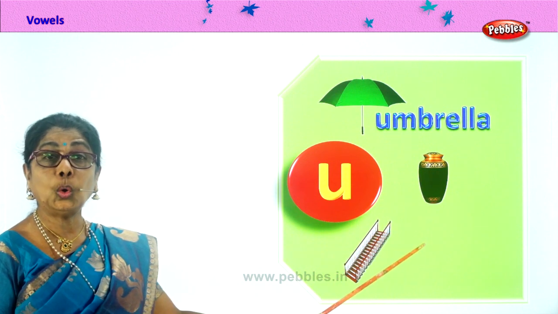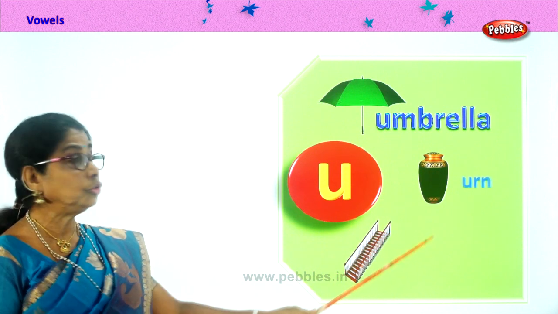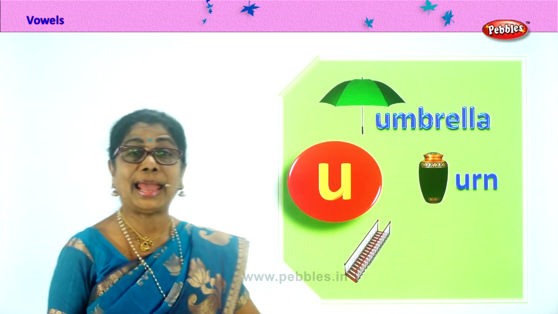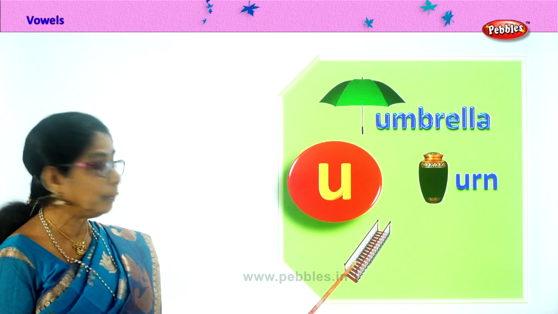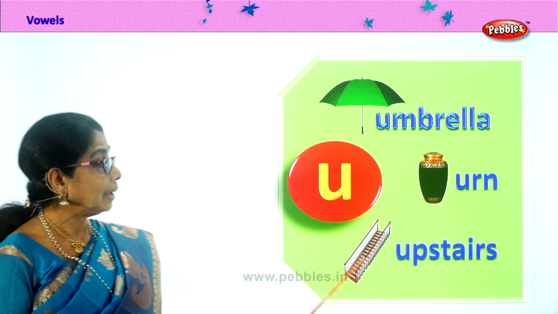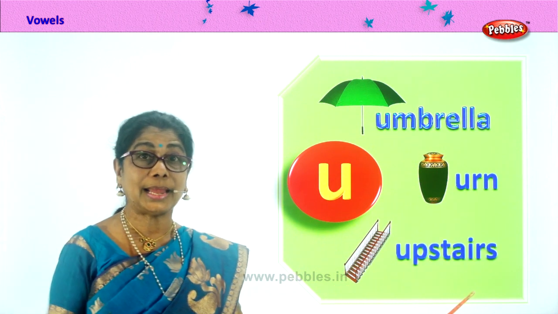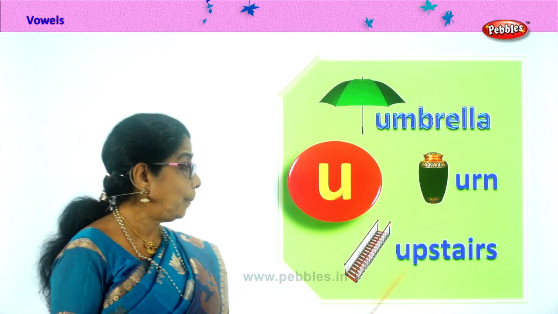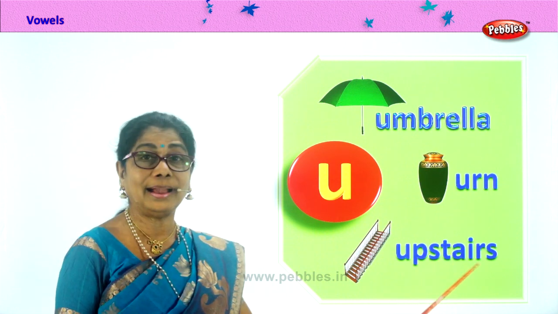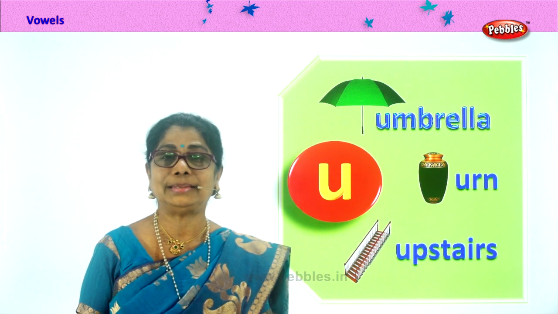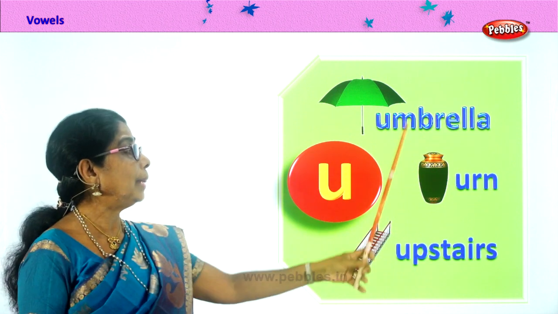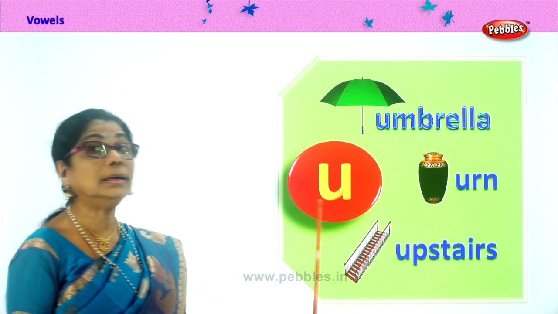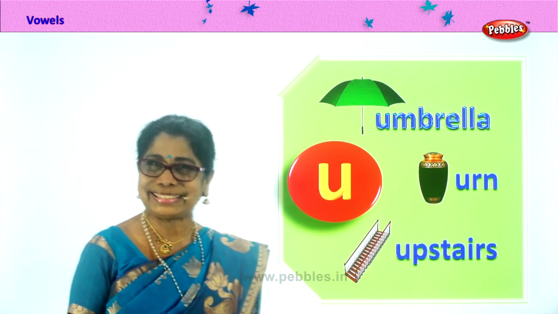Urn is an old type of nice huge jar. U-R-N. And the last one, U for upstairs. U-P-S-T-A-I-R-S. Upstairs. How do you open the umbrella? Up.